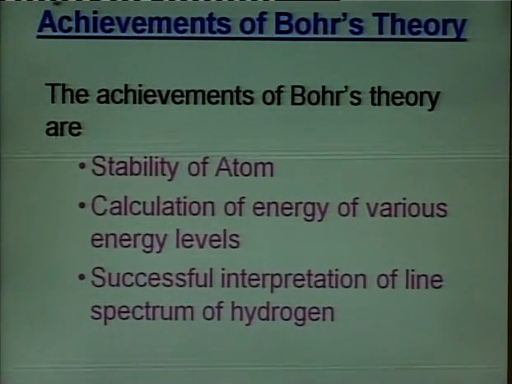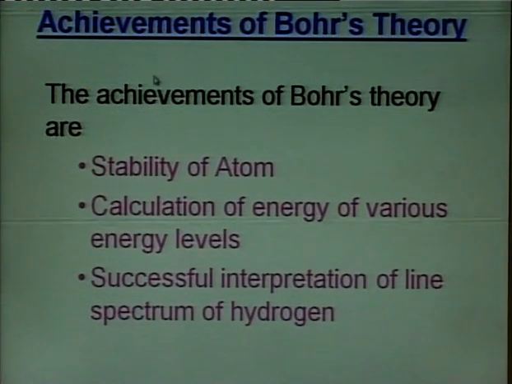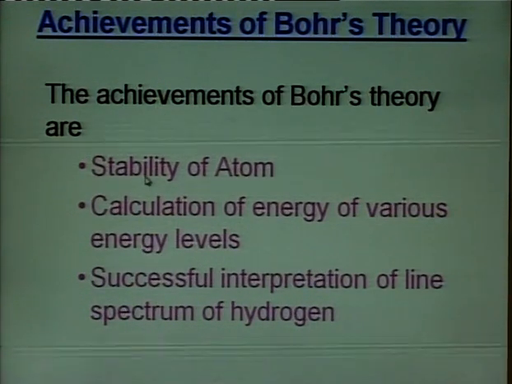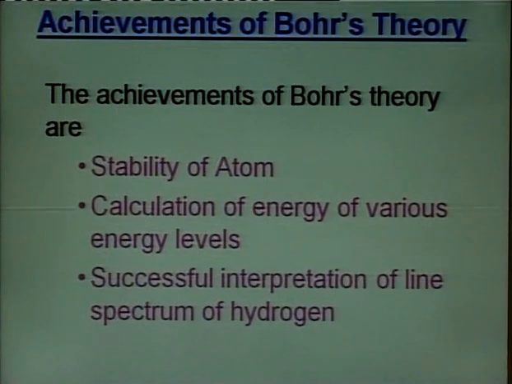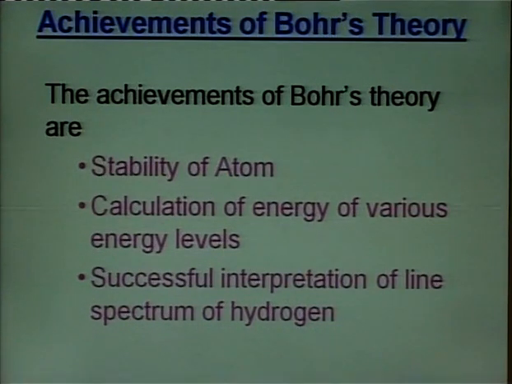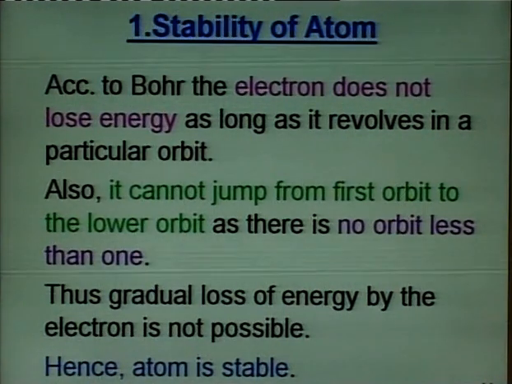So, let us see the achievements of Bohr's model. Bohr's model could explain the stability of the atom. It could help us to calculate the energy of various energy levels. We had seen the formula, and it could successfully give the interpretation of the line spectrum of hydrogen.